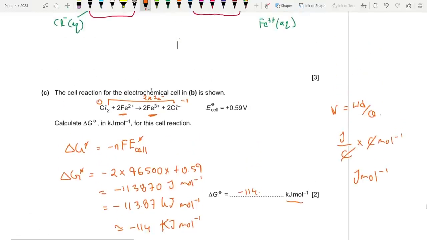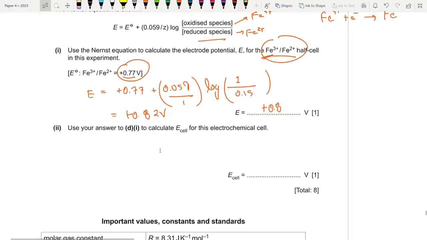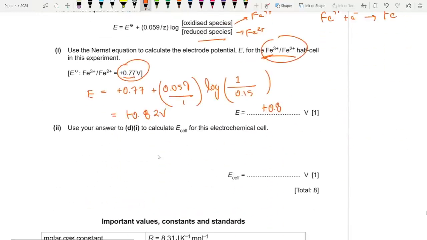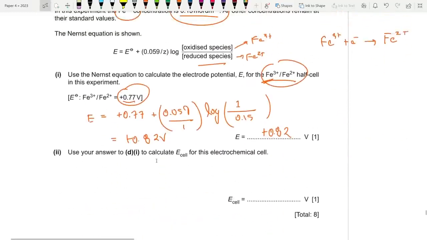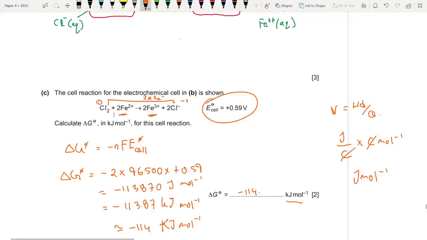Chlorine is reduced and iron is oxidized in this equation to get plus 0.59. So what is the actual value for iron? It's plus 0.77. Okay, so basically, according to the previous equation, reduction potential of chloride minus the reduction potential of iron, or plus the oxidation potential of iron, is equal to plus 0.59.